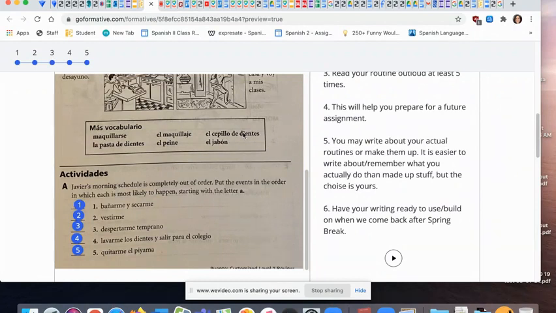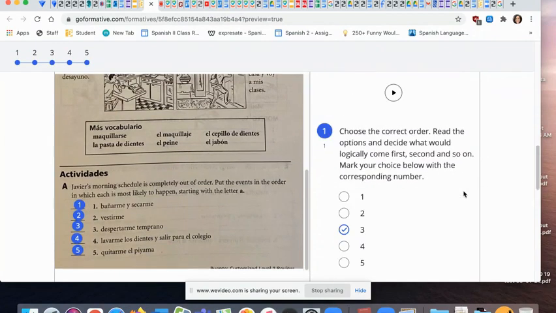So you might want to have the handout open in one tab where you could go back and forth to it. So then you're going to come down here and answer these questions. It says Javier's morning schedule is completely out of order. Put the events in order in which each is most likely to happen. You have to pay attention to the details.